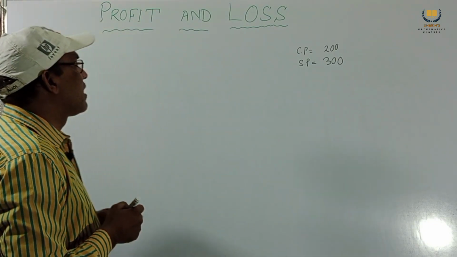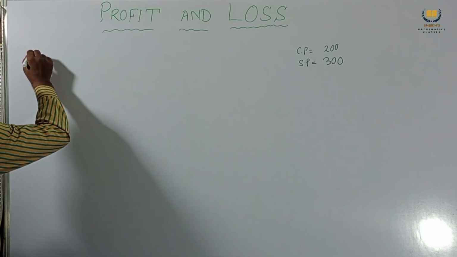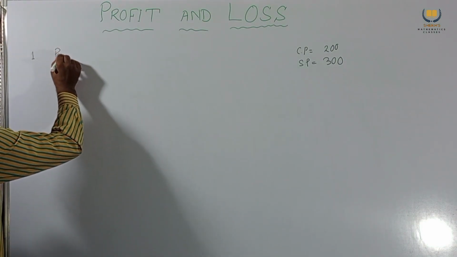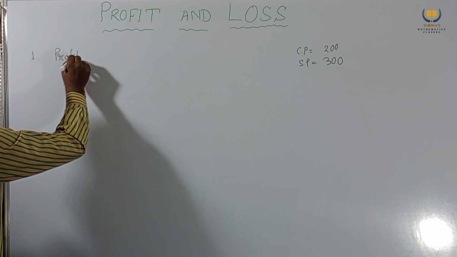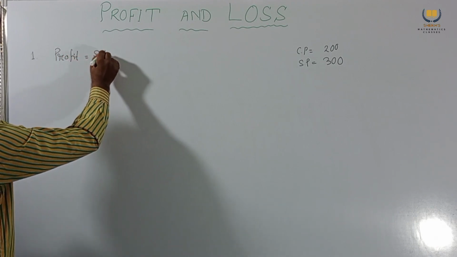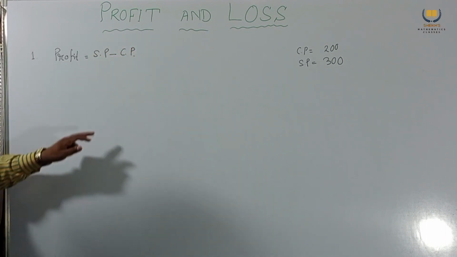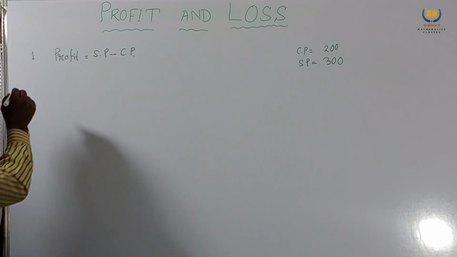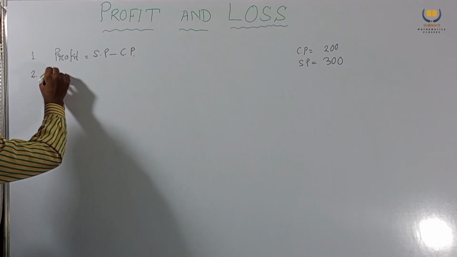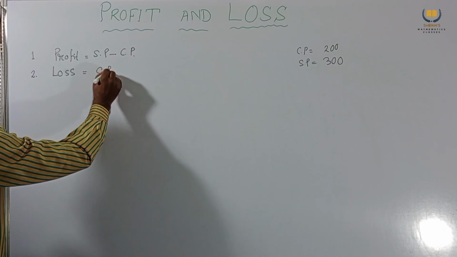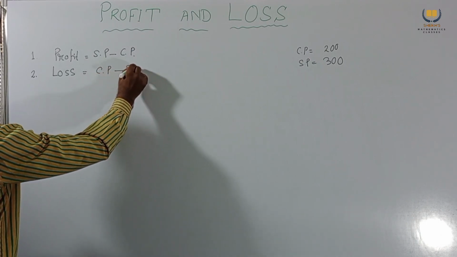Number one, you have to learn this formula by heart. Profit equal to SP minus CP, selling price minus cost price. Number two, loss equal to CP minus SP.